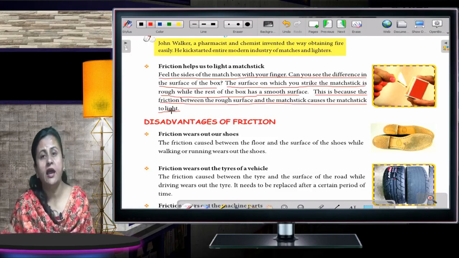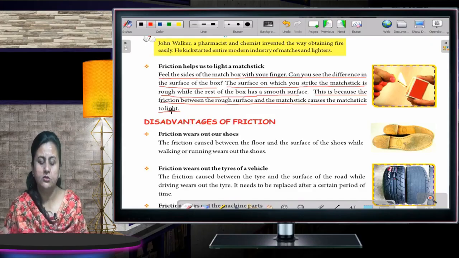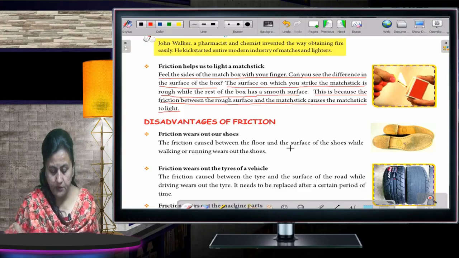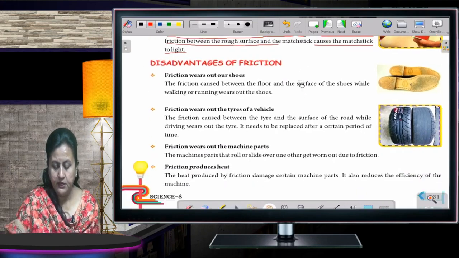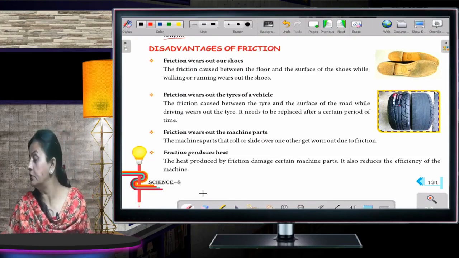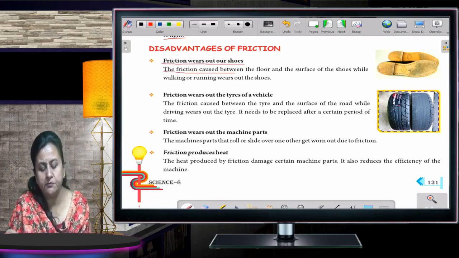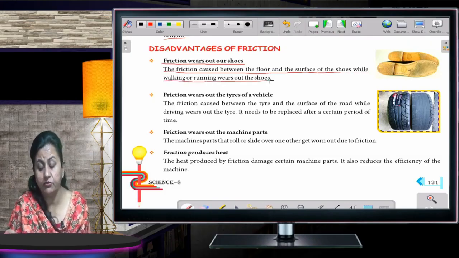Now, as I told you, everything has an advantage and a disadvantage of its own. In the same way, friction has some disadvantages also. Disadvantages of friction, you can see on your screens also. Friction wears out our shoes. The friction caused between the floor and the surface of the shoes while walking or running wears out the shoe.